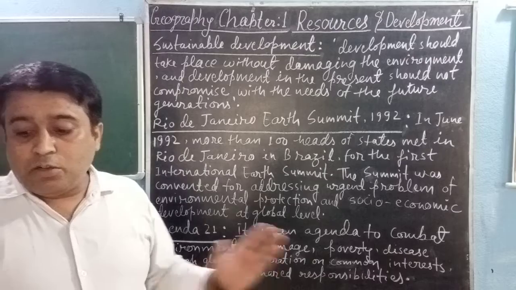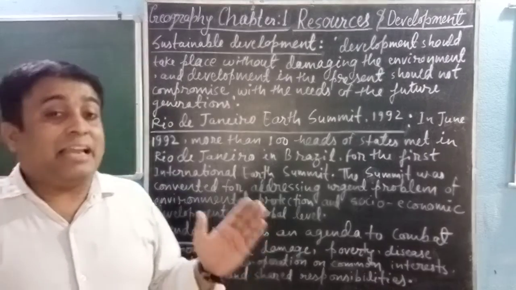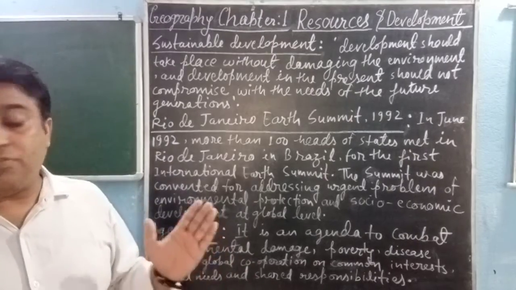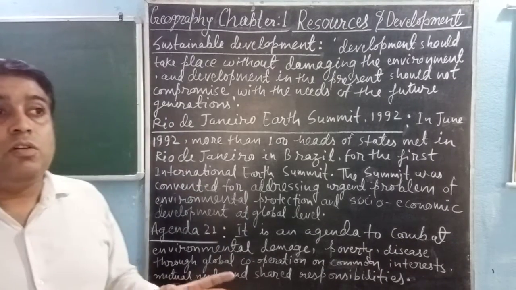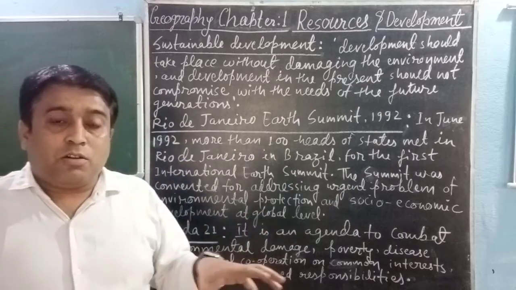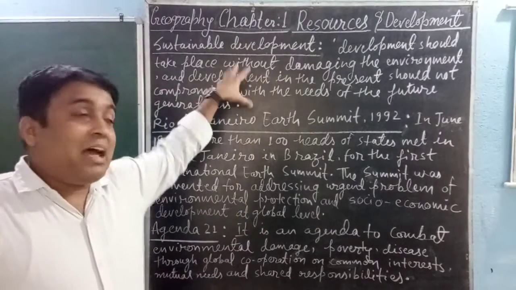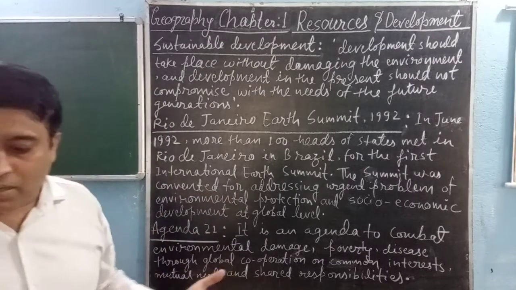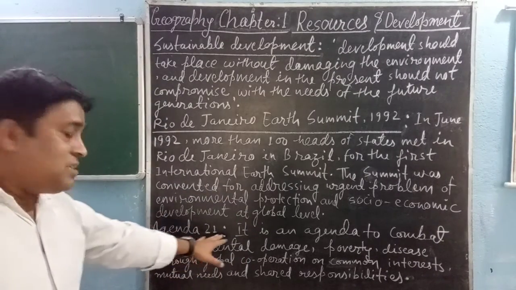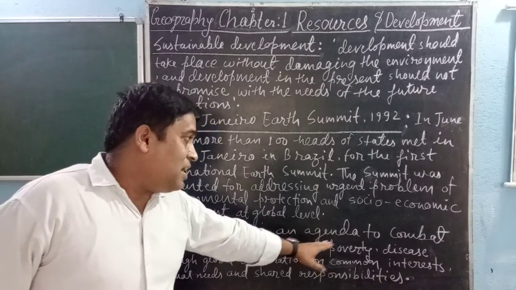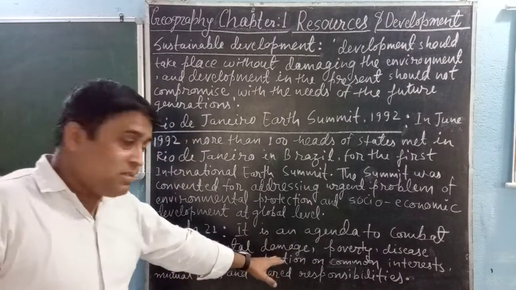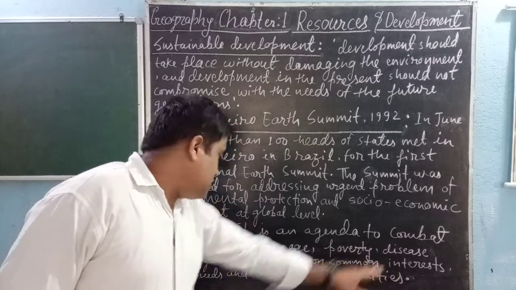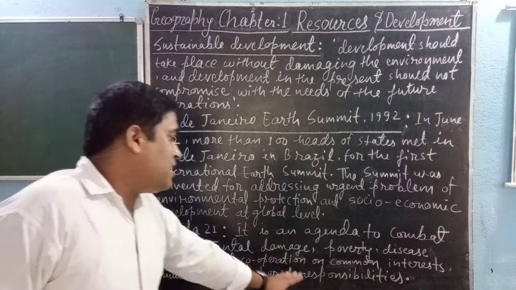The Rio Convention endorsed the Global Forest Principle and adopted Agenda 21 for achieving sustainable development in the 21st century. So they also focused on sustainable development, and for achieving it they adopted Agenda 21. So what is Agenda 21? Students, Agenda 21 is an agenda to combat environmental damage, poverty and disease through global cooperation on common interest, mutual needs and shared responsibilities.